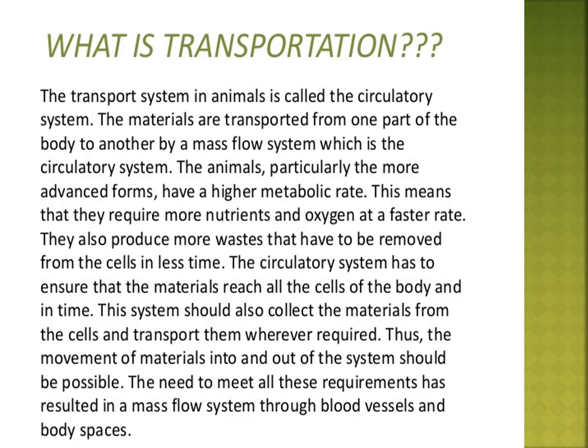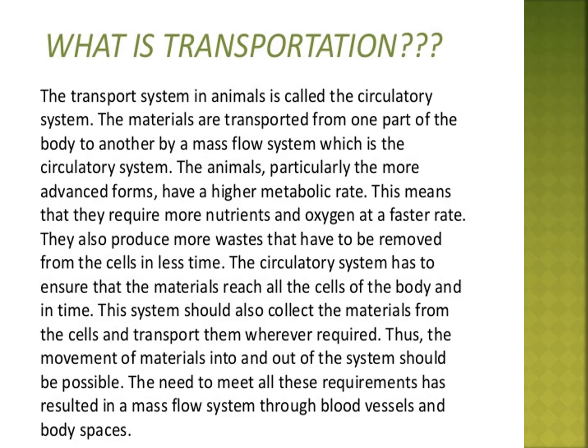The animals, particularly the more advanced forms, have a higher metabolic rate. This means that they require more nutrients and oxygen at a faster rate. They also produce more waste that has to be removed from the cells in less time. The circulatory system has to ensure that the material reaches all the cells of the body in time. The system should also collect the material from the cells and transport it wherever required.